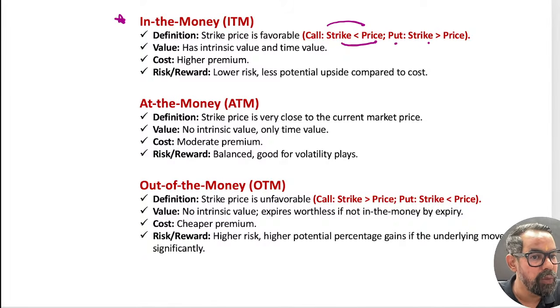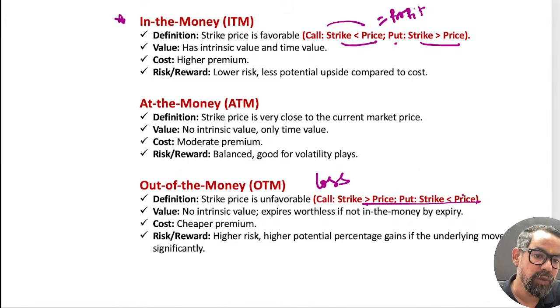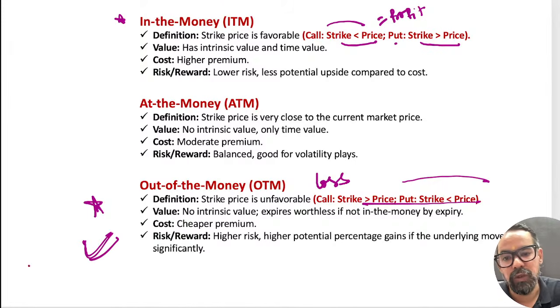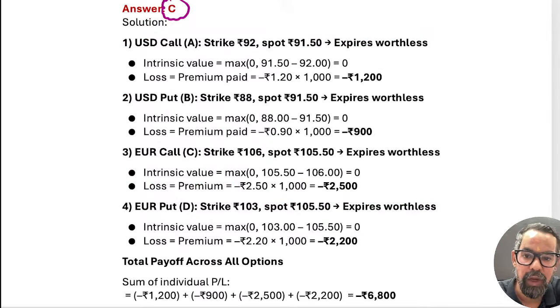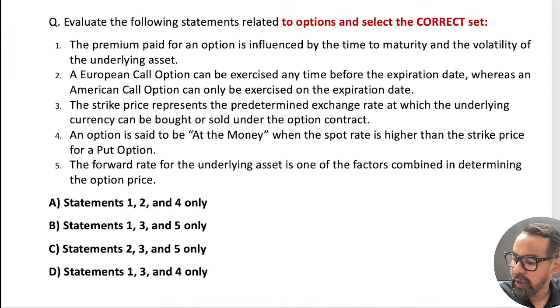In case of put option, this is in the money. In the money is equal to profit, and when it is out of the money, it is a case of loss. So in our situation, that is why that trader faced a loss in all four open positions, right? Got it, guys? Everyone clear?